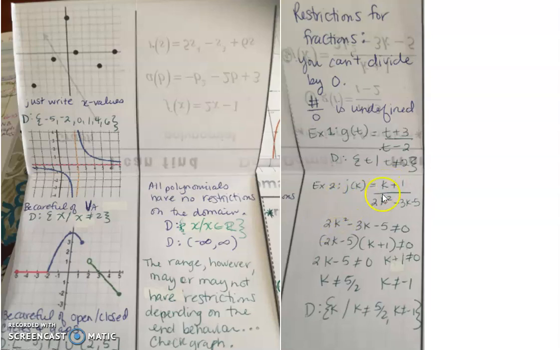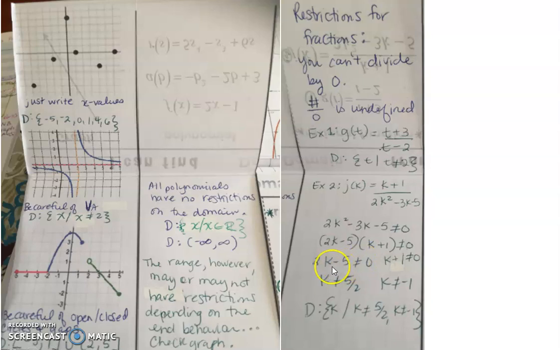Finally, on example 2, we've got j of k equal to k plus 1 divided by 2k squared minus 3k minus 5. We would do the same thing. We'd set the bottom equal to 0. You would factor this, and when you factor this, this would come back from your Algebra 1 days. You would have 2k minus 5 and k plus 1. When you multiply these two binomials, you would get back this polynomial. You want to make sure that this bottom doesn't equal 0, so you'll set each piece equal to 0 to see what value of k will make that happen.